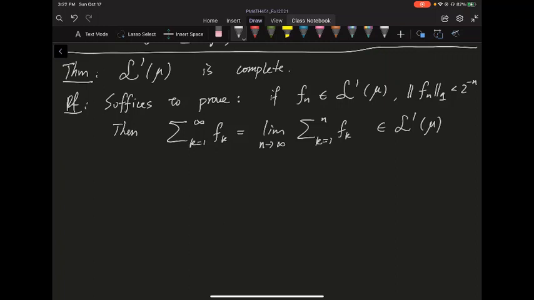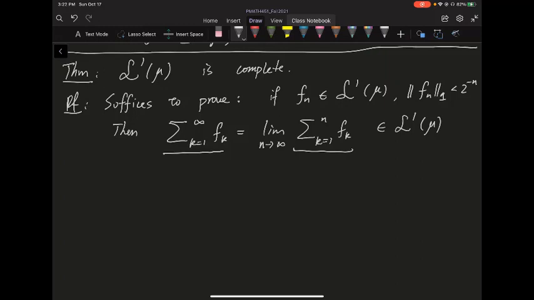So it suffices to prove the following. If I have a sequence of L1 functions, here Fn come from the curly L1, and their one norm is less than 2 to the negative n, then their sum is actually inside the curly L1 as well. So the infinite sum, which is, I use this notation, is really just the limit of their finite sums. We know L1 is a vector space, so finite sums are in there. So we just need to show these finite partial sums have an L1 limit, okay?